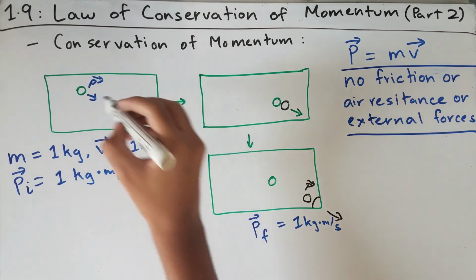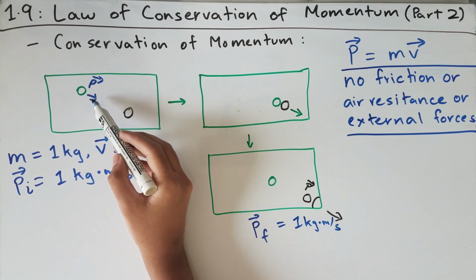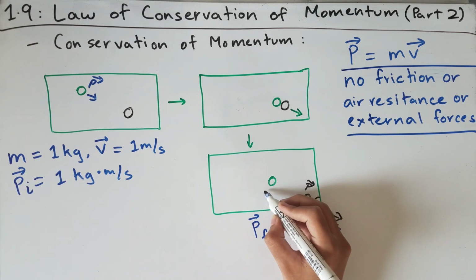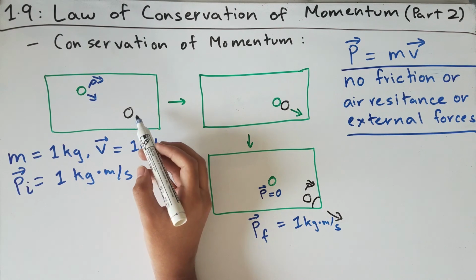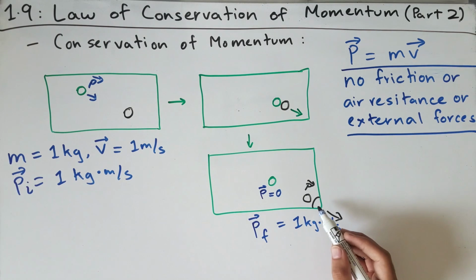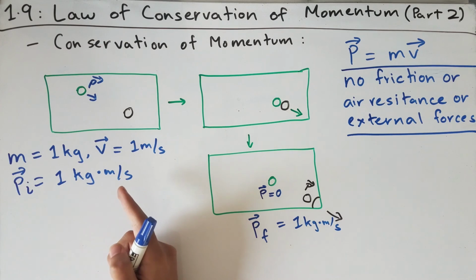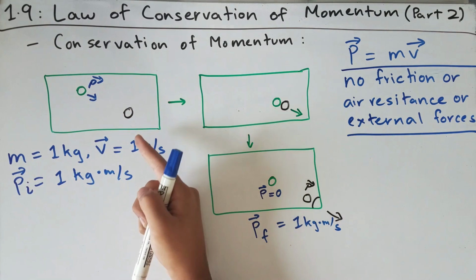even though the momentum of the balls changed, as the cue ball went from 1 kilogram meter per second to 0 kilogram meters per second as it was stationary and had no momentum, while the black ball gained momentum from 0 kilogram meters per second to 1 kilogram meter per second. We can see that none of the momentum has been destroyed or created, except all the momentum from the cue ball was transferred to the black ball.